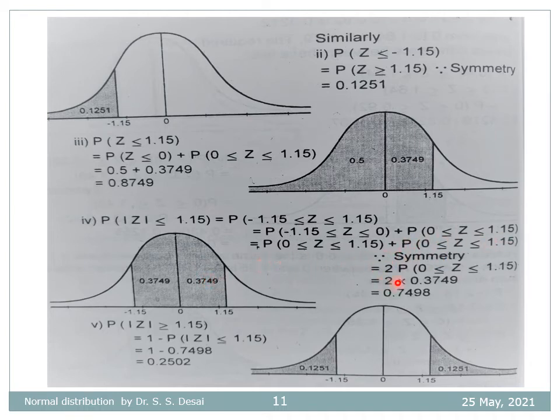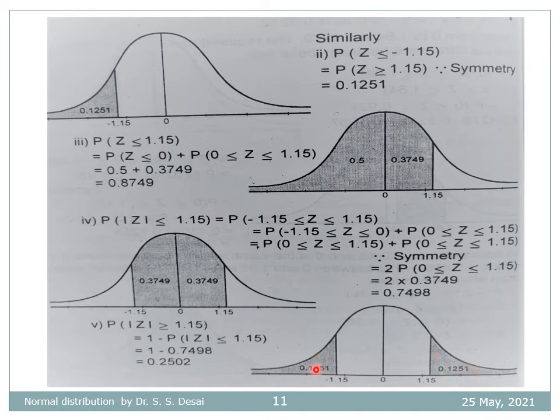So this is equal to 2 times the probability that 0 < z ≤ 1.15. So this total area will be 2 times this half area here, which is equal to 0.7498. And the last bit is the probability that |z| ≥ 1.15. So this is the complement of this event. Here we have obtained this probability, 0.7498, and its complement is the remaining portion, this part and this part, which are shown here.